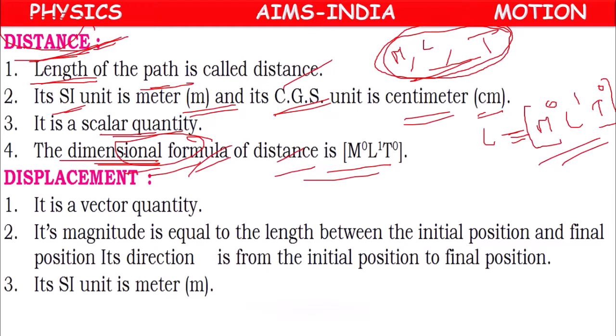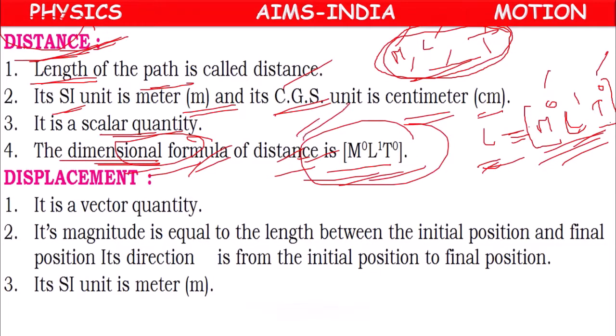Dimensional formula means we represent how many times mass, length and time are present in the quantity. Here we have only length, since distance is actually length. Mass is 0, time is 0. So M0 L1 T0 is the dimensional formula for distance.